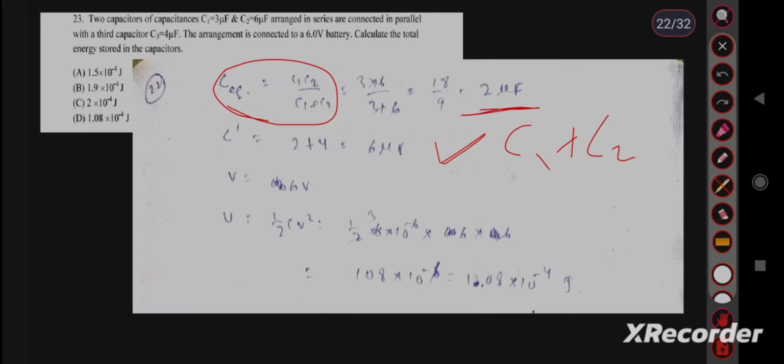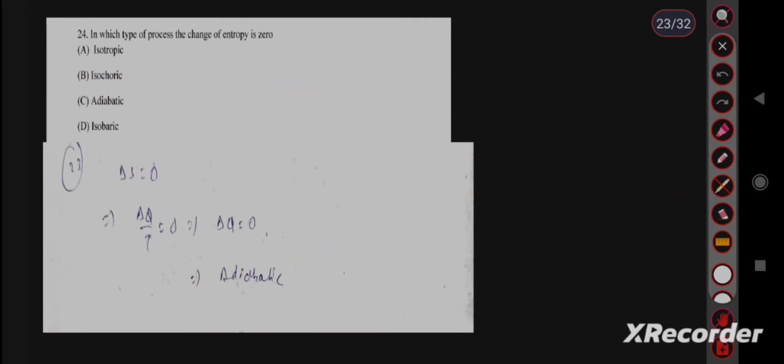Then we have given the magnitude of voltage, that is 6 volt. So the total energy stored formula होता है energy stored by the capacitor half CV square. Then put the value of C as 6 microfarad and V as 6. So after solving, we will get 1.08 into 10 to the power minus 4 joule. Option D is the correct answer. Move to the next question.